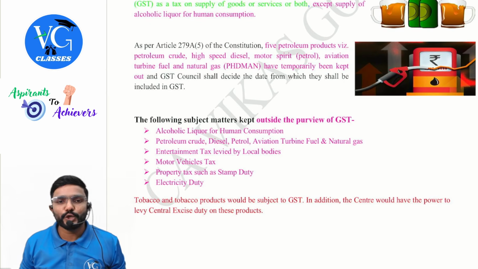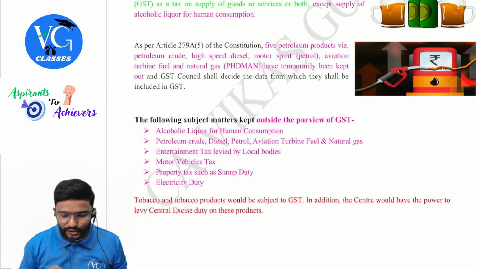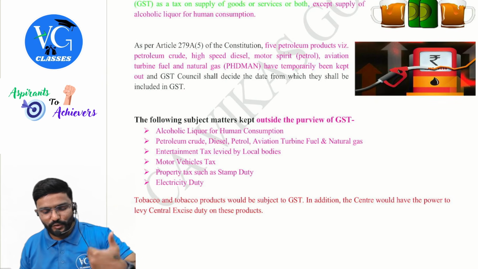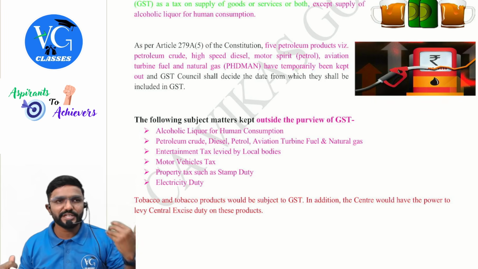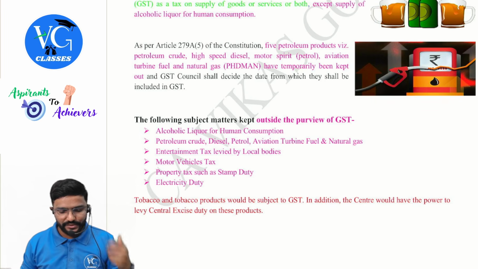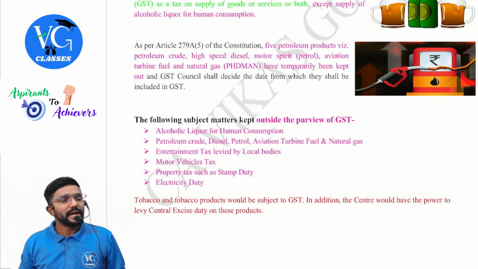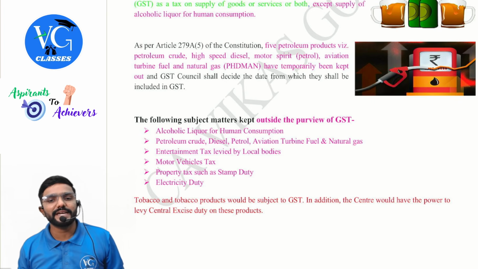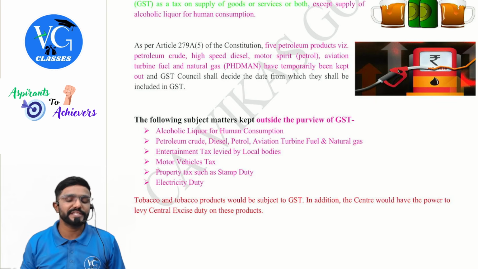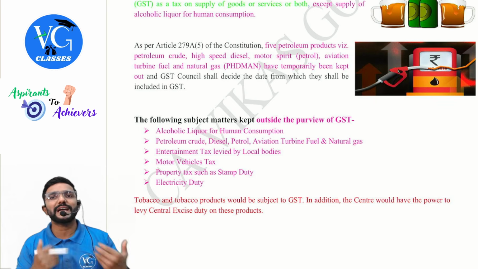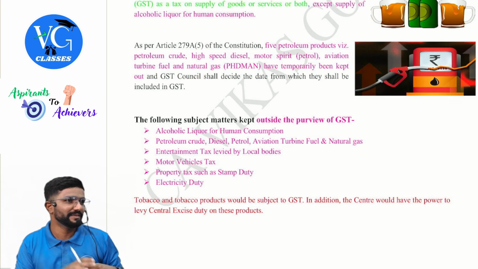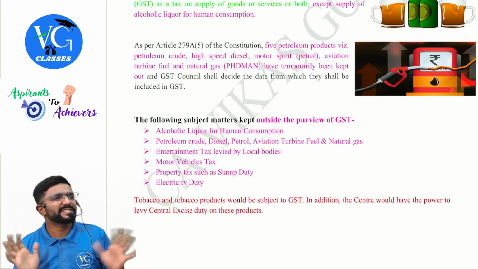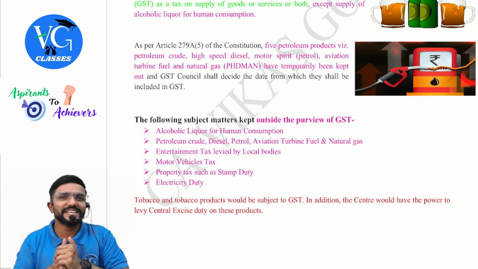Then as per Article 279A(5) of the Constitution, 5 petroleum products, that is petroleum crude, high-speed diesel, motor spirit, which is called petrol, aviation turbine fuel, which we use for flights, guys, and natural gas have temporarily been kept out, and the GST Council shall decide the date from which they shall be included in GST. Means these 5 petroleum products have been kept outside GST temporarily. Madam is making repeated efforts to bring it under GST, but states are not agreeing for it.